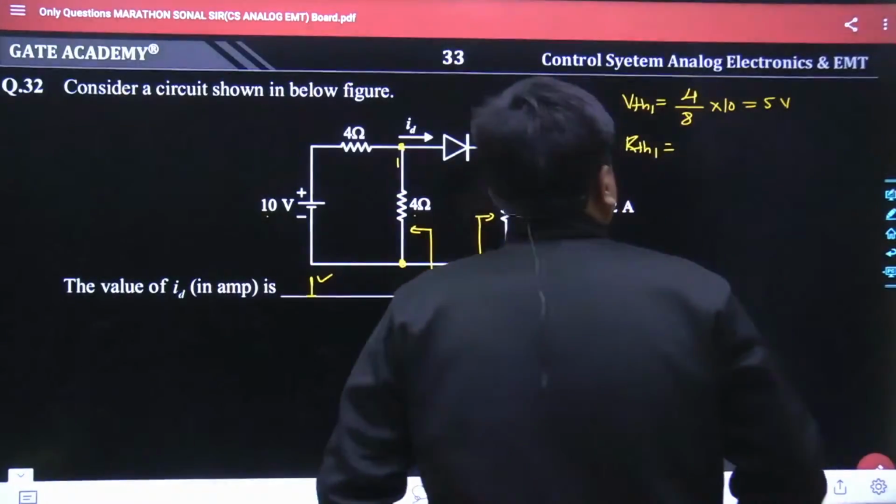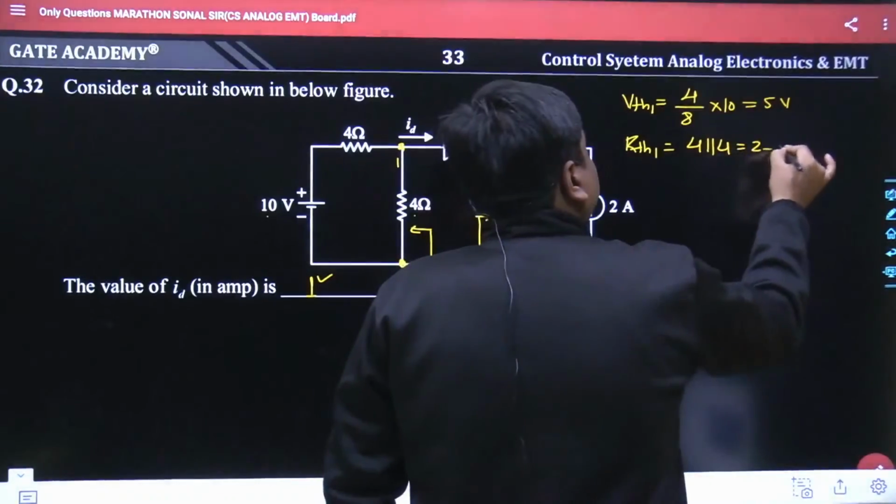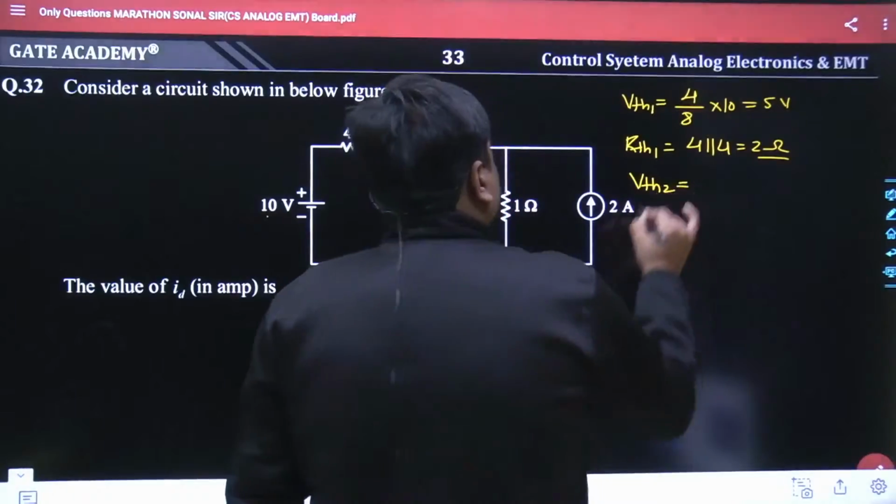4 and 4 would come in parallel. So the RTH1 is 4 in parallel with 4, and the result is 2 ohm. In the same sequence, we would also be talking about VTH2.